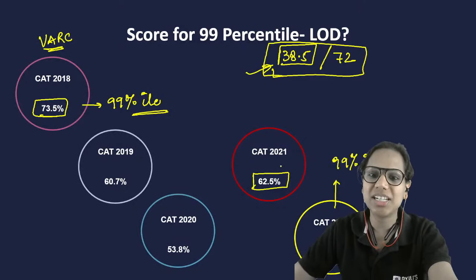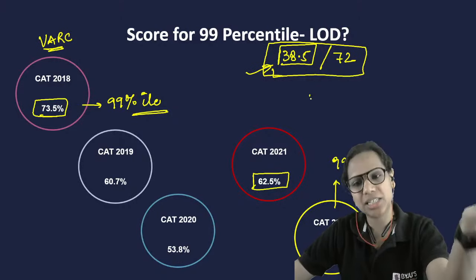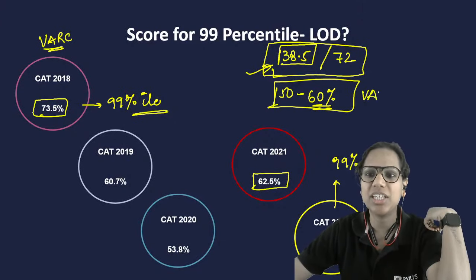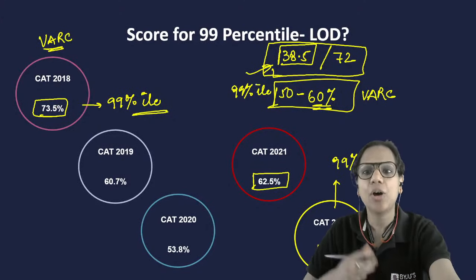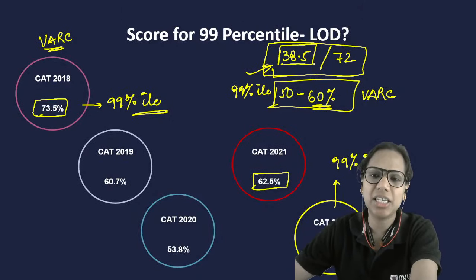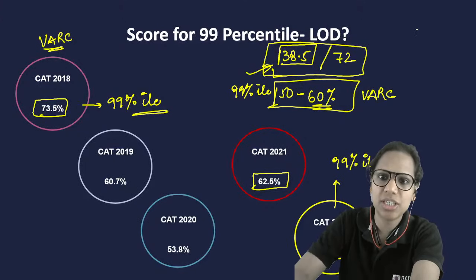Know what is it that you're aiming for. You are aiming for a 50 to 60% score. Right? Let's aim for a little higher. You are aiming for about a 50 to 60% score in your VARC section for a 99 percentile. Okay, how many questions does that translate to? Let's have a look at this. So divide this by 3, right? I am talking about 13 net correct questions here.